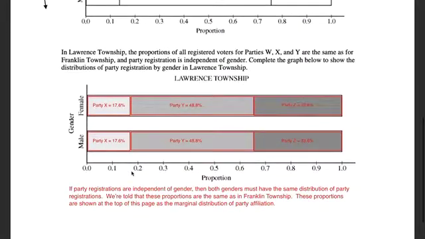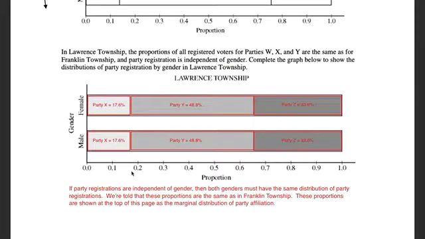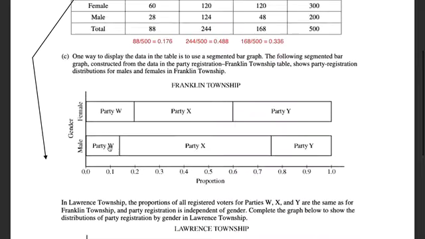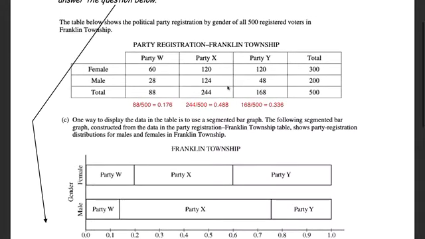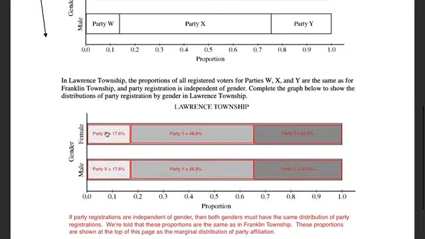I labeled this incorrectly. Do you see how I've labeled this incorrectly? I labeled this as Party X. Again, I'm thinking of three parties, so I labeled them as X, Y, and Z, but that's incorrect. So notice it's W, X, and Y. So let's relabel this. It's important to label what you are doing.